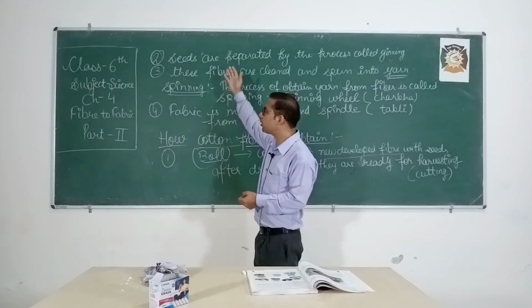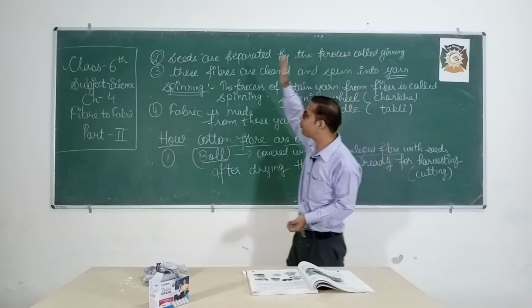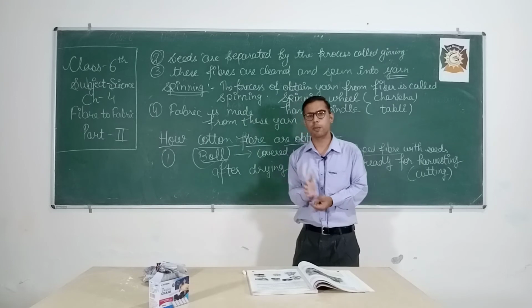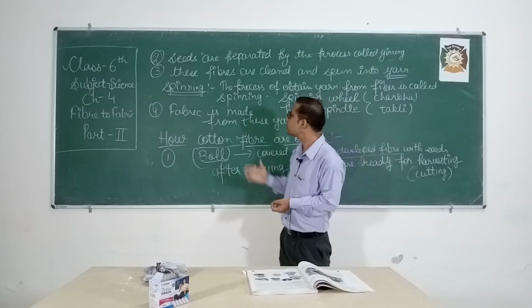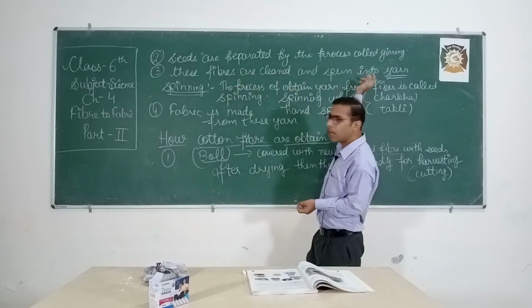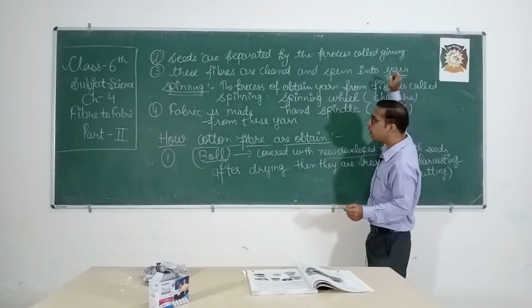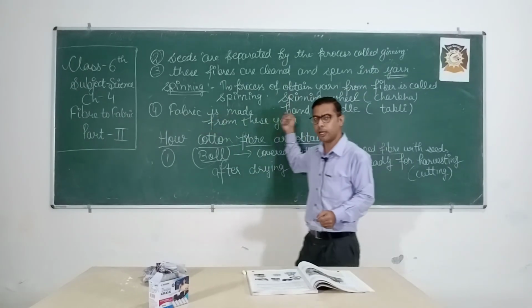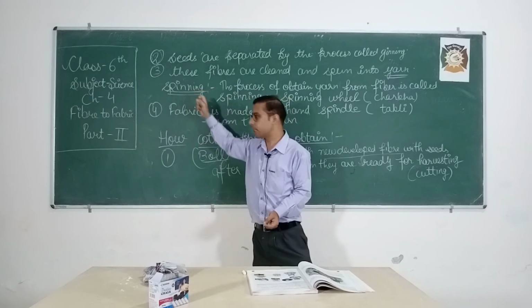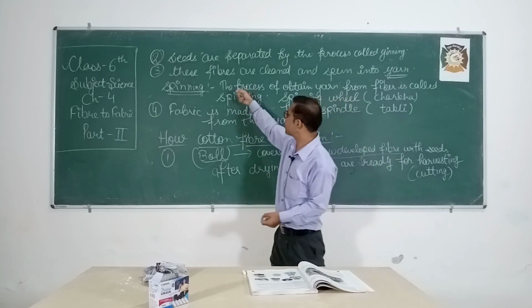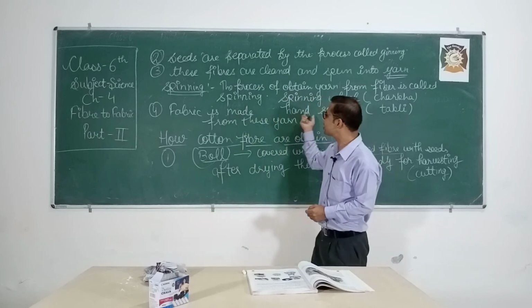Now after that, these balls contain the seeds. The seed is removed by the process called ginning. Now the fiber which we get contains some dust particles in it. So these dust particles are removed by passing air through these fibers. Now these fibers are used to make the yarn. So these fibers are spun or twisted together to give you a yarn, and now this yarn can be used to obtain the fabric. We have obtained the yarn by the process called spinning. So what is spinning? The process of obtaining yarn from many fibers. So this is known as spinning.